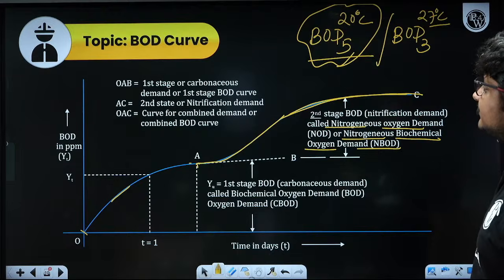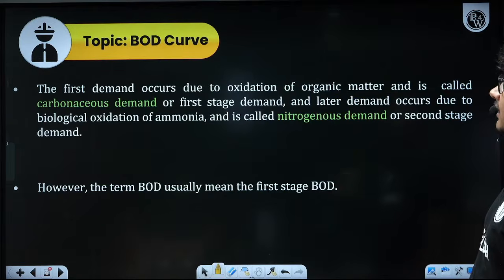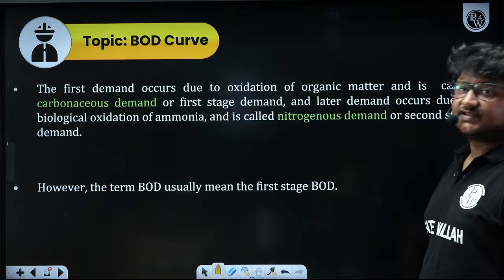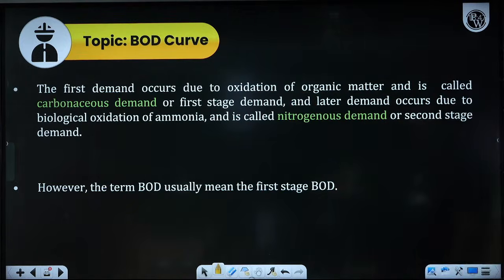Now, if you have all understood these 2 points, now what they are writing here, I want you to simply read this once quickly. Already I have discussed this, but I want you to read it once.